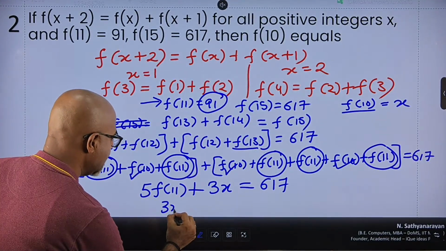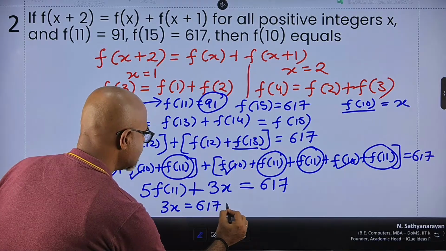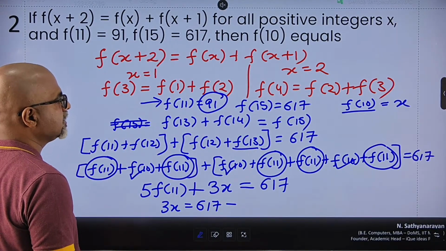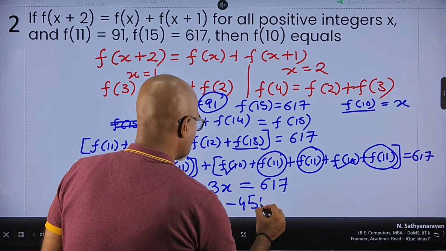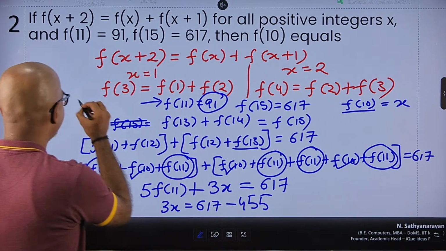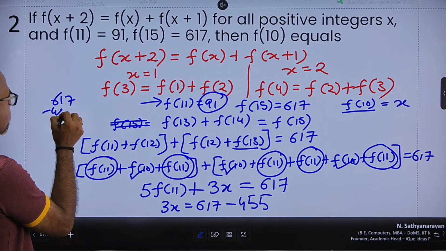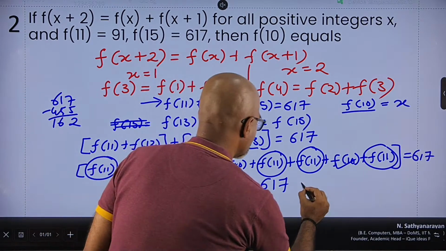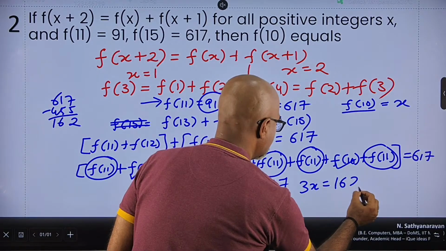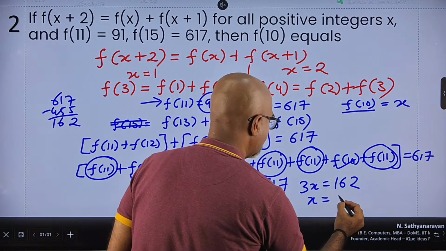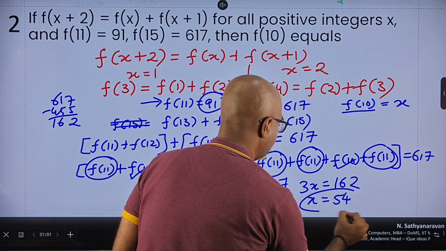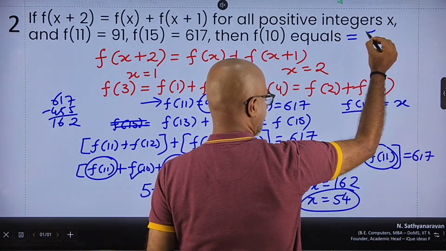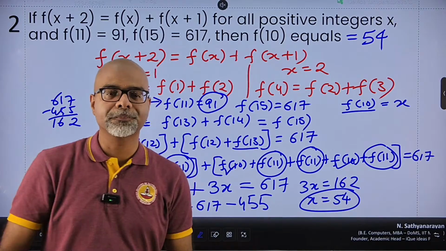So I get 3x is 617 minus 5 times 91. 5 times 91 is 455. So 617 minus 455, I get 162. So if 3x is 162, then x is 162 divided by 3, that is equal to 54. So x was f of 10, I get the value of f of 10 equals 54.